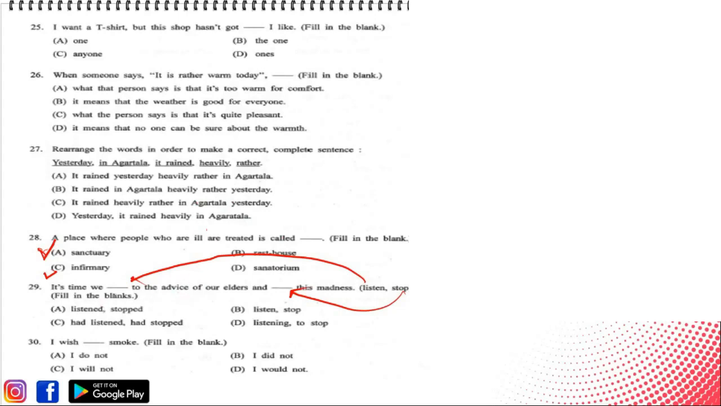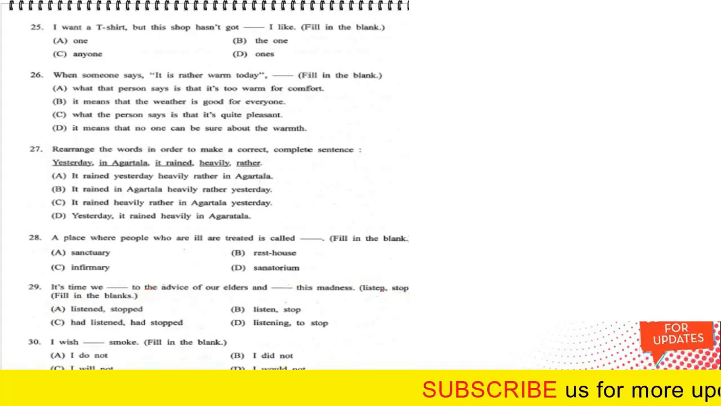The correct answer would be, let's look at the sentence first. It's time we listened to the advice of our elders and stopped this madness. That would be the correct order, and option A seems to be the correct option here. So option A will be the correct answer, listened and stopped. That would be the correct form of the verbs given here.